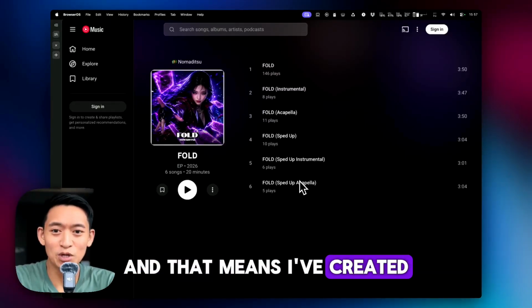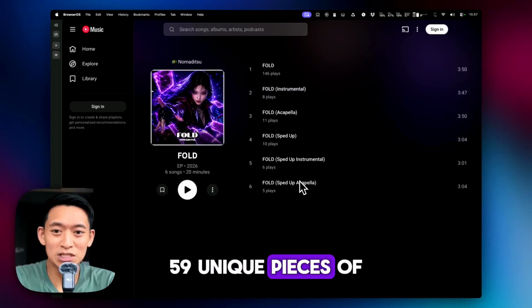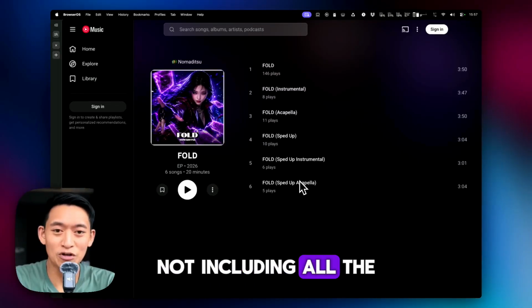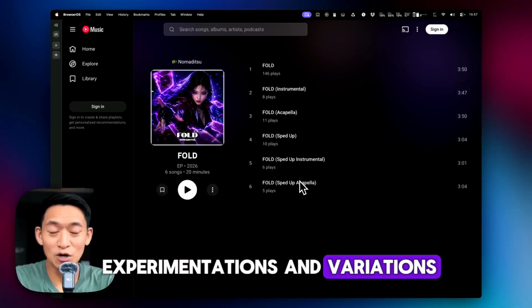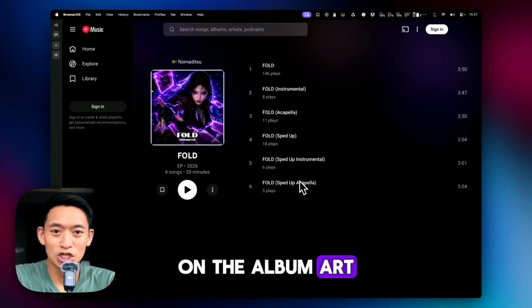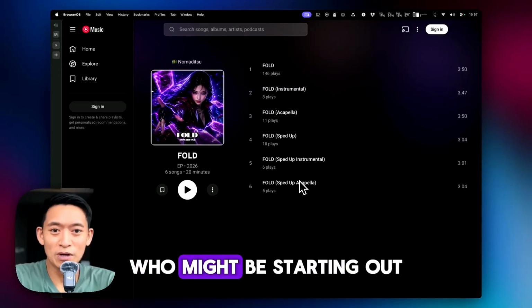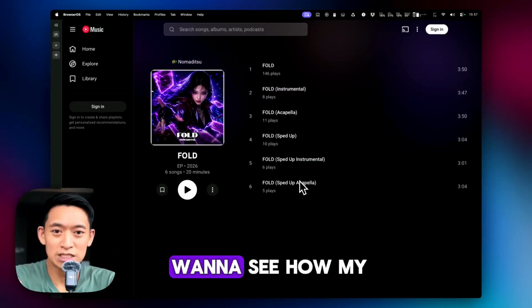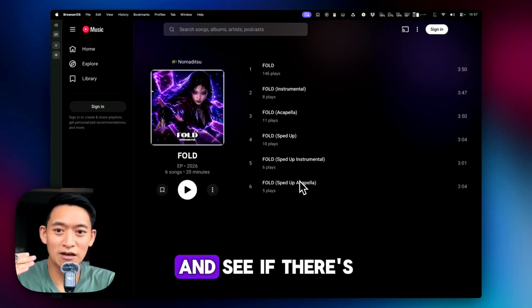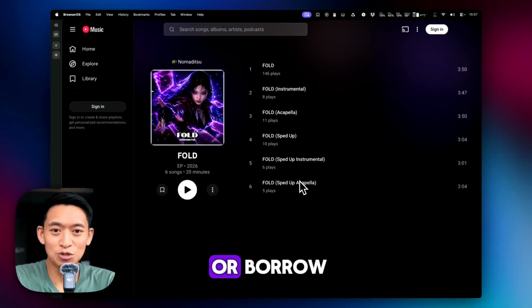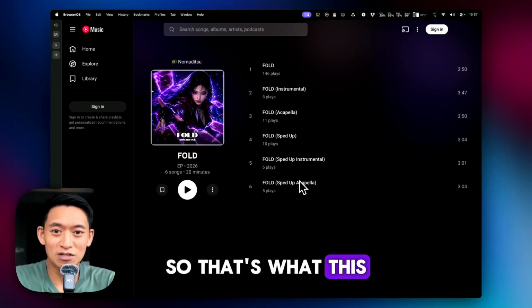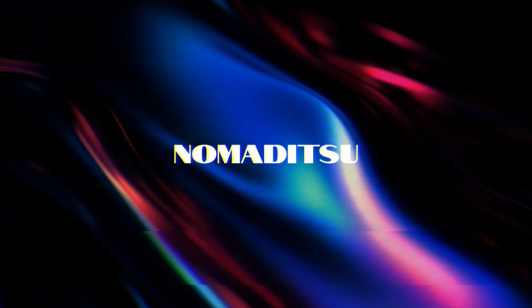And that means I've created 59 unique pieces of album art, not including all the experimentations and variations on the album art. So I thought, yeah, this would be valuable to somebody who might be starting out, or if you just want to see how my process is and see if there's anything you could steal or borrow. So that's what this video is going to be about.